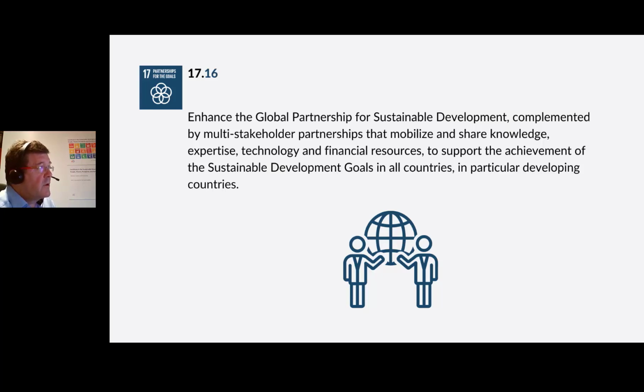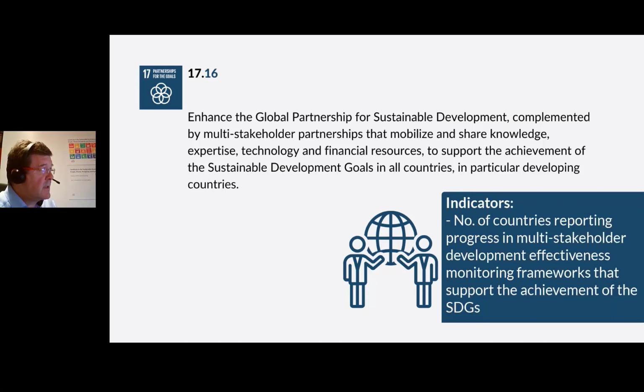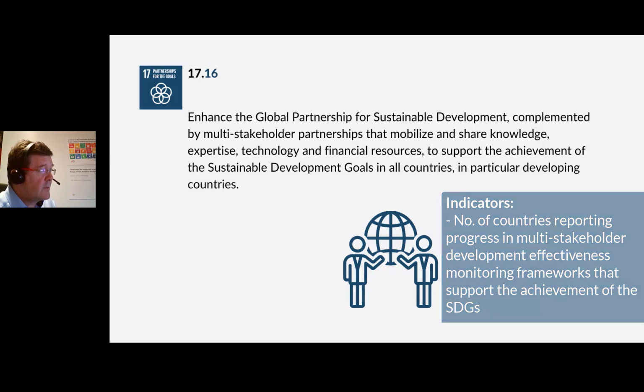Basically, it means we must share knowledge, data, technology, financial resources, and have meaningful discussions and collaborations with each other. The indicator for this target is the number of countries reporting progress in multi-stakeholder development effectiveness monitoring frameworks that support the achievement of the Sustainable Development Goals.